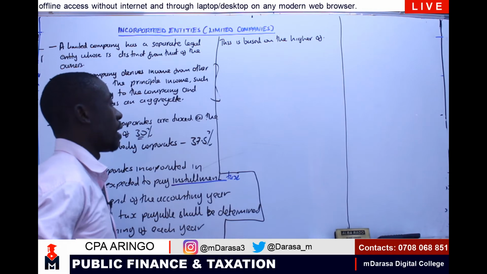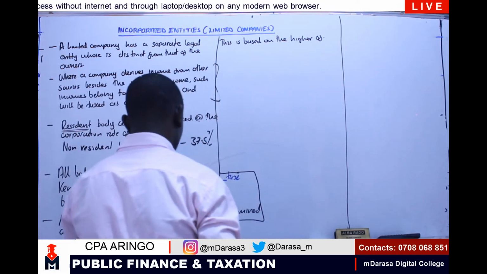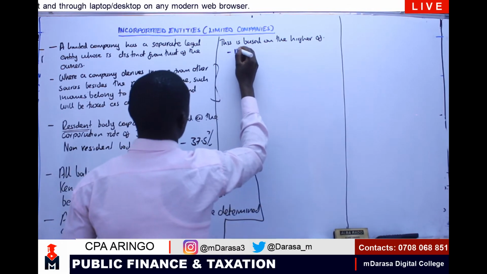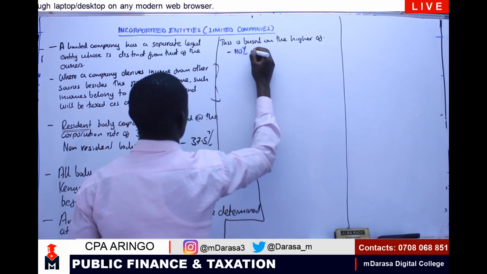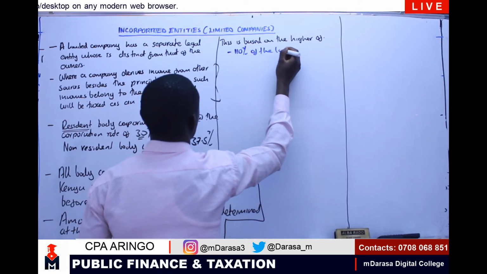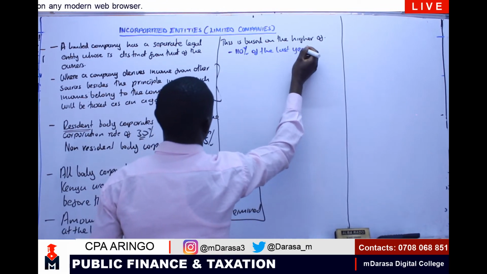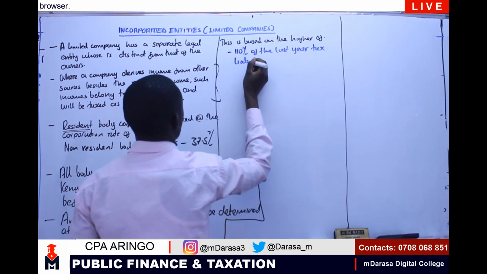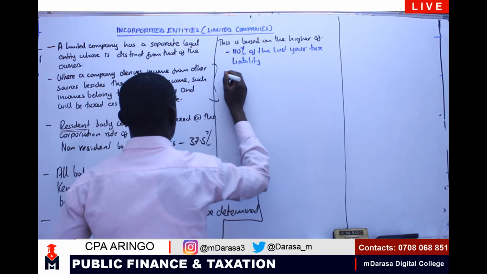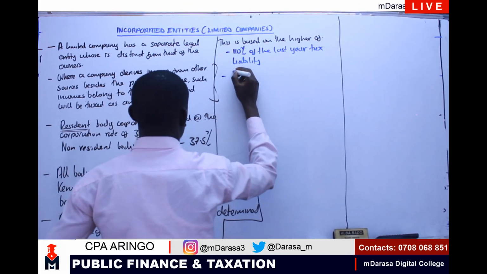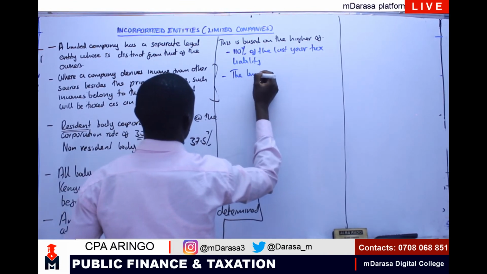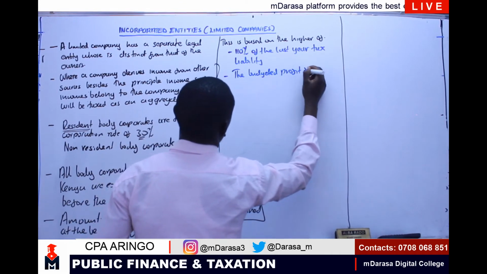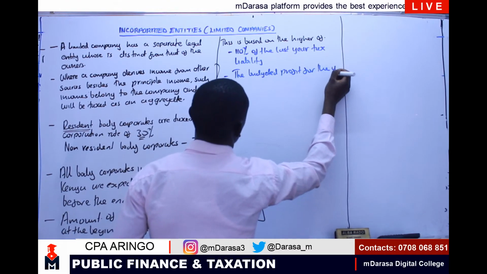The higher of 110% of the last year's tax liability, and of course the budgeted profit for the year. The budgeted profit for the year.